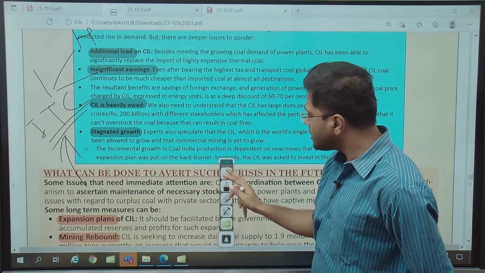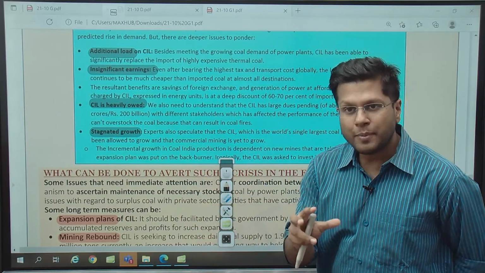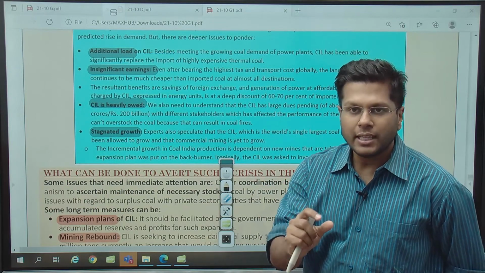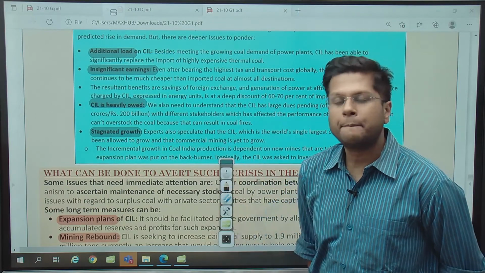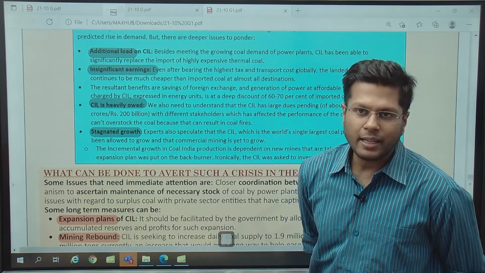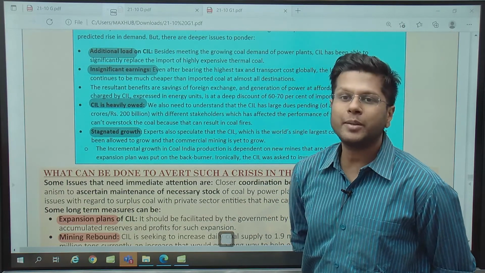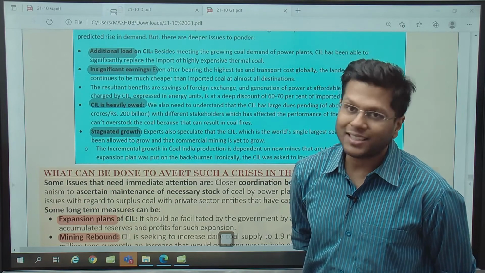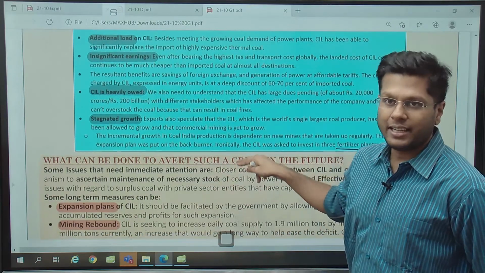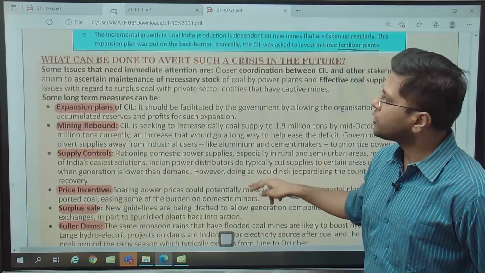So similarly for Coal India, the investment around the world in the coal sector has reduced substantially because companies do not see this as a productive sector for the future. 50 years down the line, a company like Coal India might not serve the purpose well as compared to other modes of energy production, and therefore Coal India is stagnating in terms of its growth, right? So what can be done?